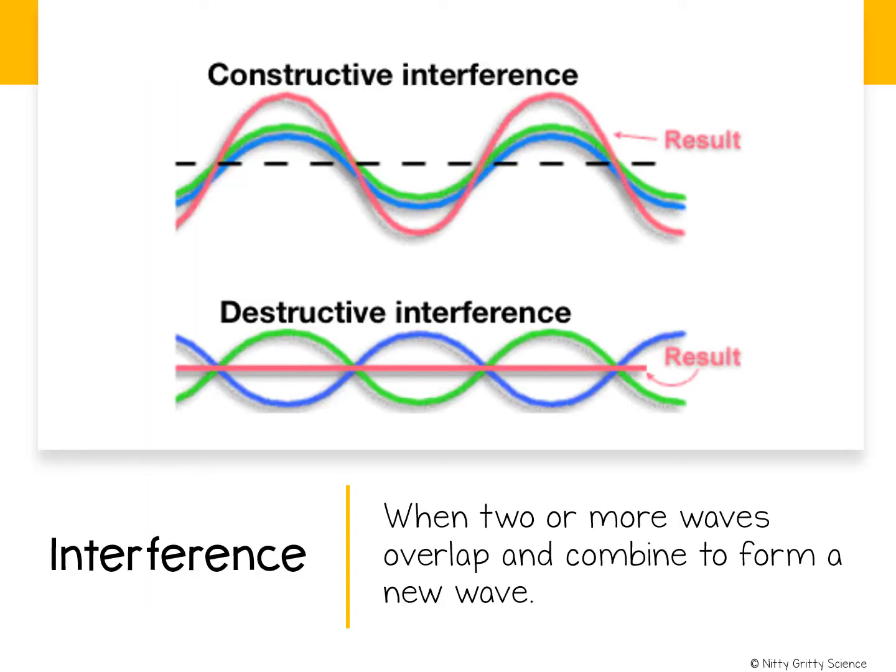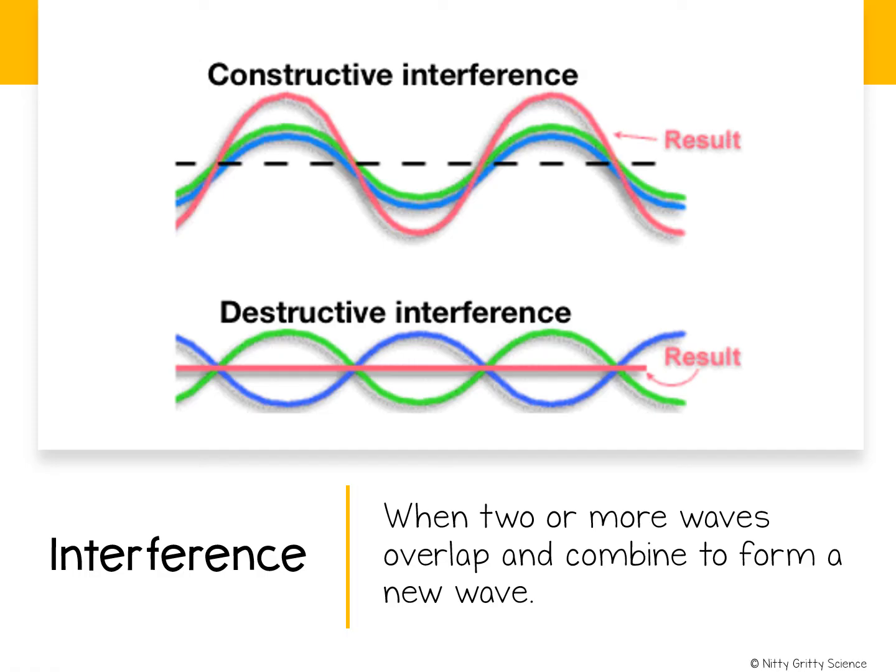Now imagine two waves traveling toward each other on a long rope. What do you think will happen when the two waves meet? Well, if you want a friend to do this experiment with you, each of you needs to grab the ends of the rope and wave your hands up and down to try to get the waves to go towards each other. When you do this, you will find that the two waves pass right through each other and each wave continues to travel in its original direction.